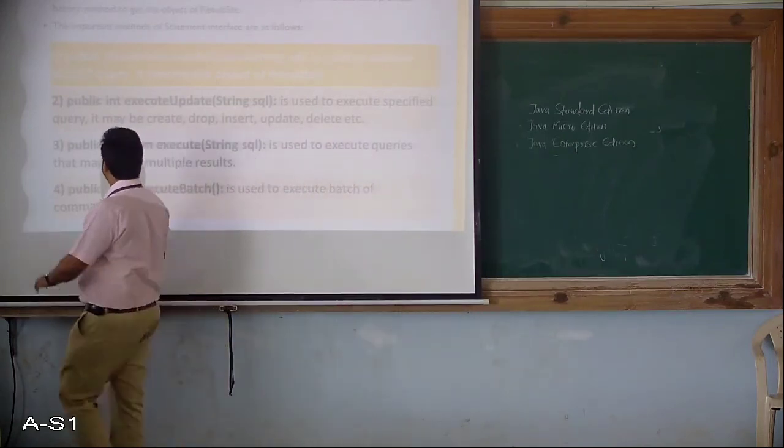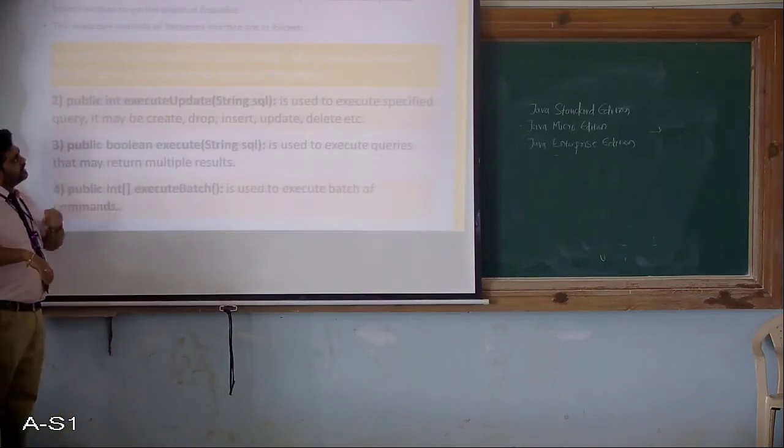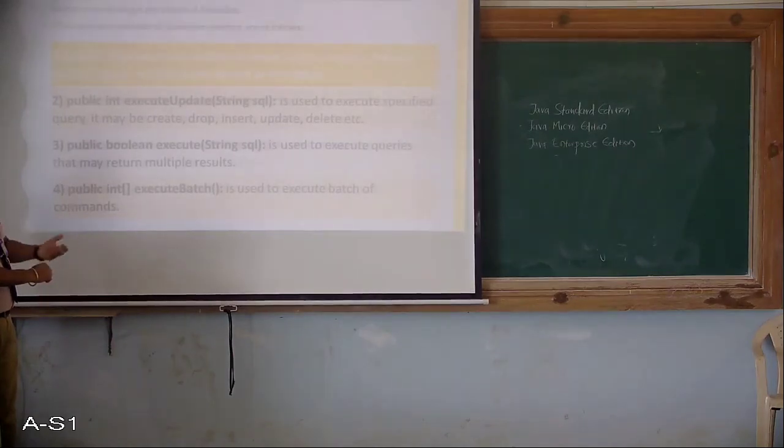So first one is public ResultSet executeQuery, which accepts an SQL in the form of a string. It is used to execute the select query and returns the object as a result set. It executes the SQL statement and gets the result set object in the result set table. So wherever you need results, you specify it in that format.